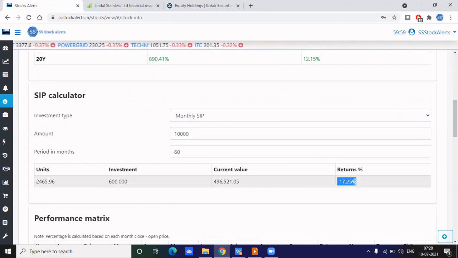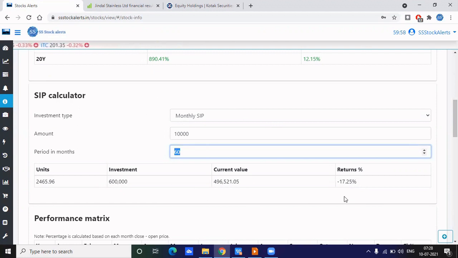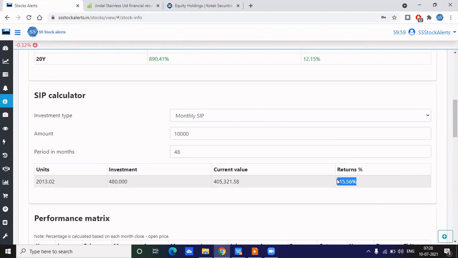As I already told, if it is giving less than 100%, I would not select that stock. That's my criteria. And here you can change the period, like 48 or whatever. It is not at all giving a positive return, so I would not select this type of stock even with good fundamentals. If there is no price action and no returns in the form of SIP returns, I would not go with that.